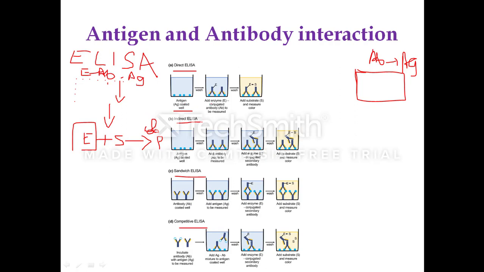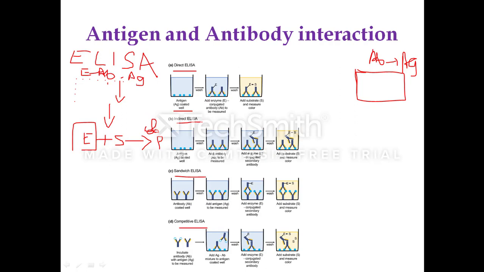Then we will be adding the enzyme tagged primary antibody at particular concentration, and then after allowing the antibody to interact with the antigen for about 2 to 3 hours, it will be washed. Intermittently 2 or 3 washes will be given in order to remove unbound antibodies.